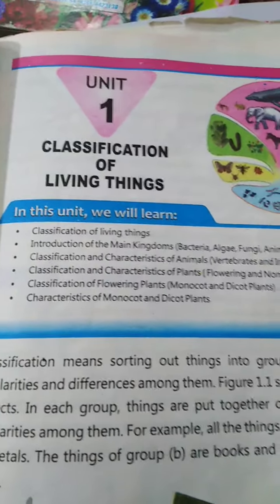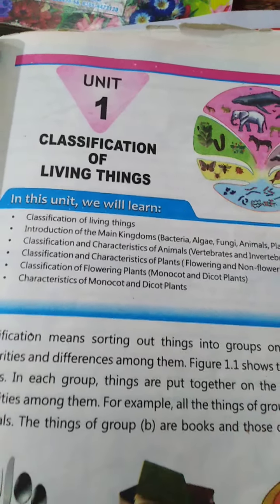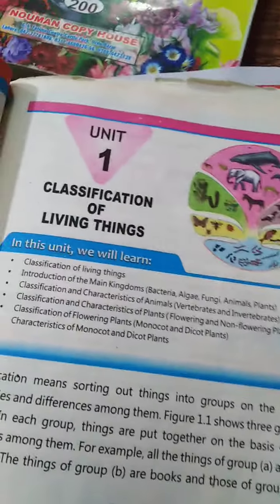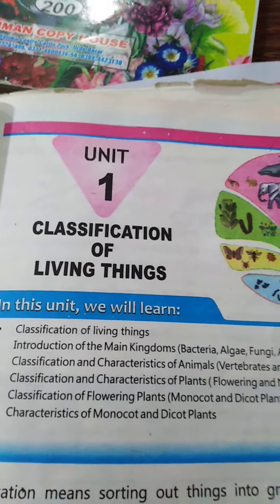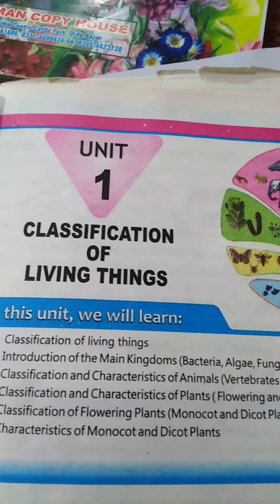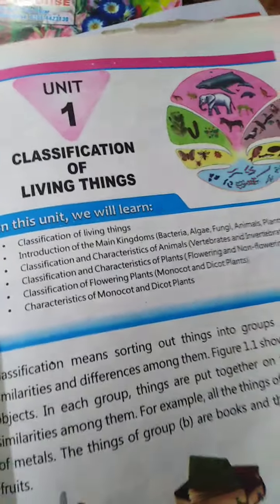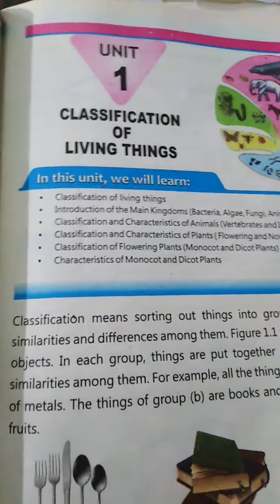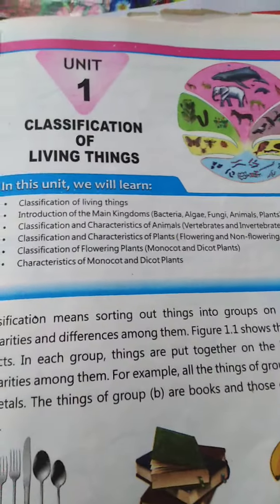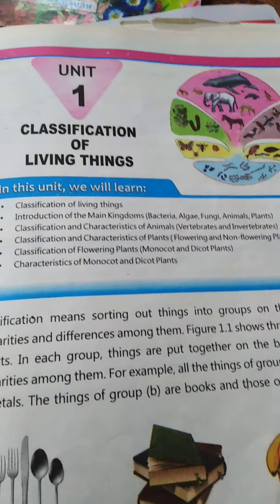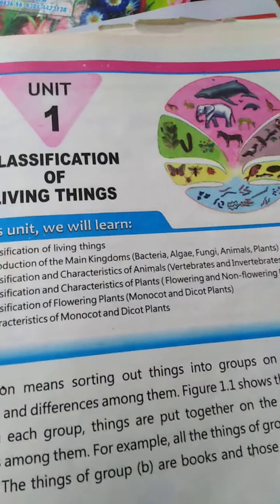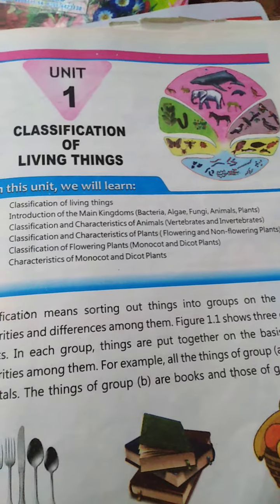That is unit number 1, classification of living things. You know about the classification of living things. Yes, we classify things in groups. Similar things are maintained in one group, and non-similar things are maintained in another group. That is the classification of living things. There are two main classifications of living things, plants and animals.